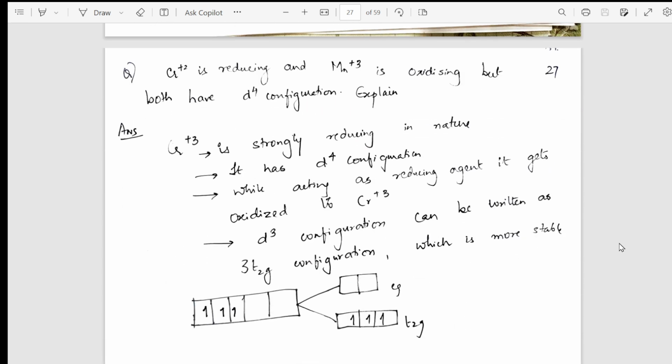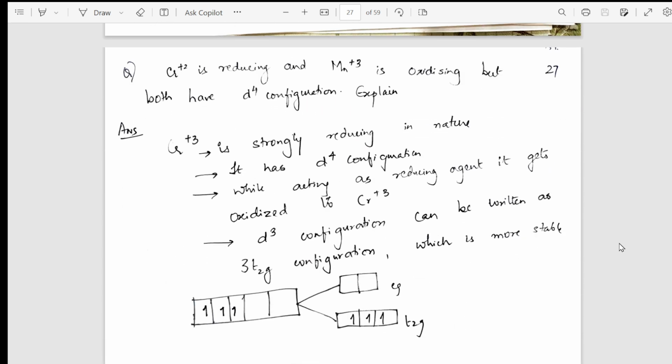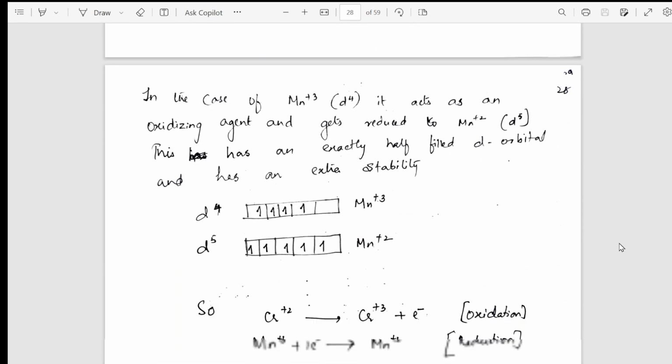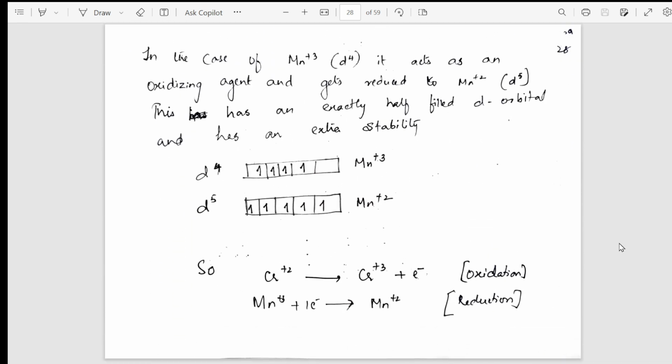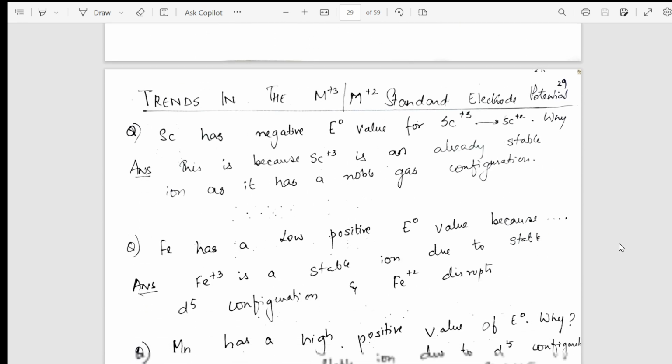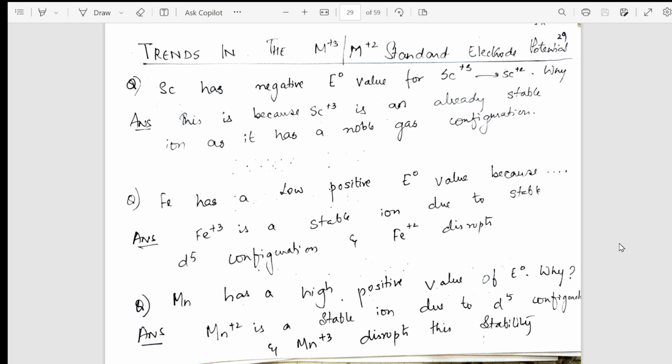From the electrode potentials, further explaining some more questions, I've gradually gone into one more concept, that's nothing but trends. Now I've taken into a concept called trends of standard electrode potential. The different questions which are asked in standard electrode potential trends are mentioned here. For some, the electrode potential values are negative. For some, it is positive. Why it is so, I have also mentioned here.